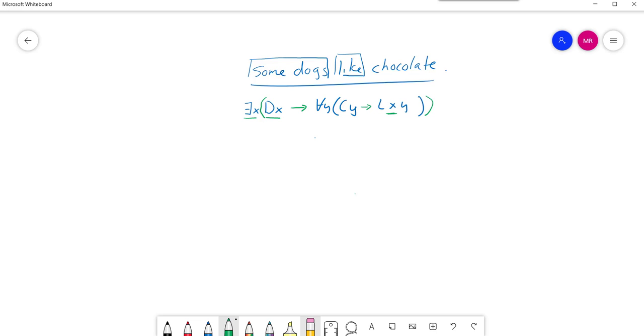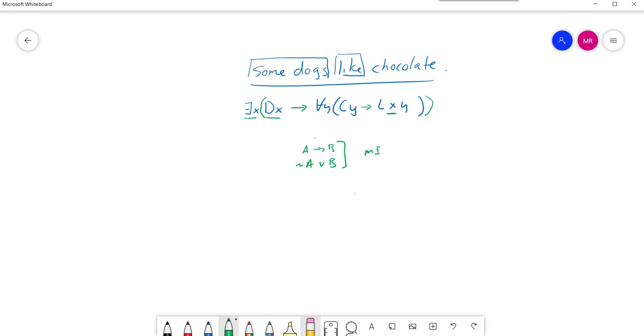Now, ask yourself, what in the heck does that even mean? Well, one way of answering that is to remember that the conditional, if A, then B, is logically equivalent to not A or B. Right? That's your rule of material implication, the equivalence of material implication.